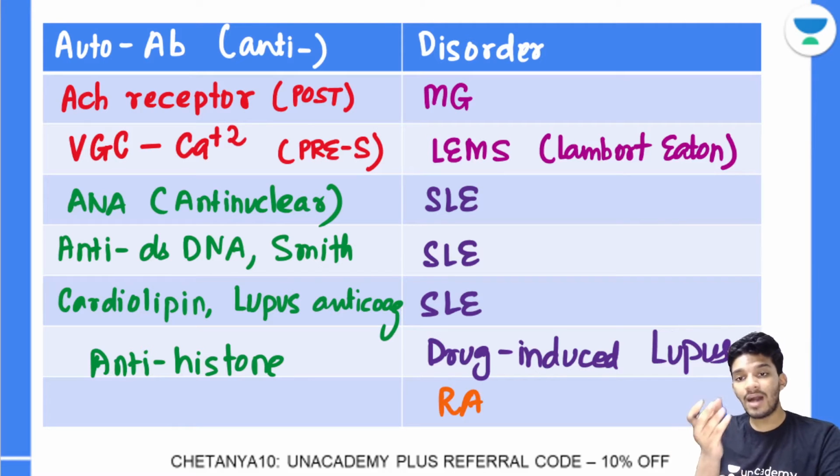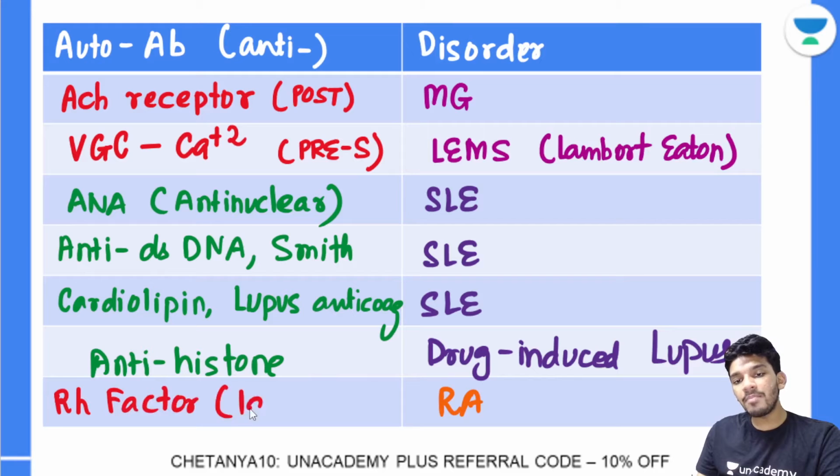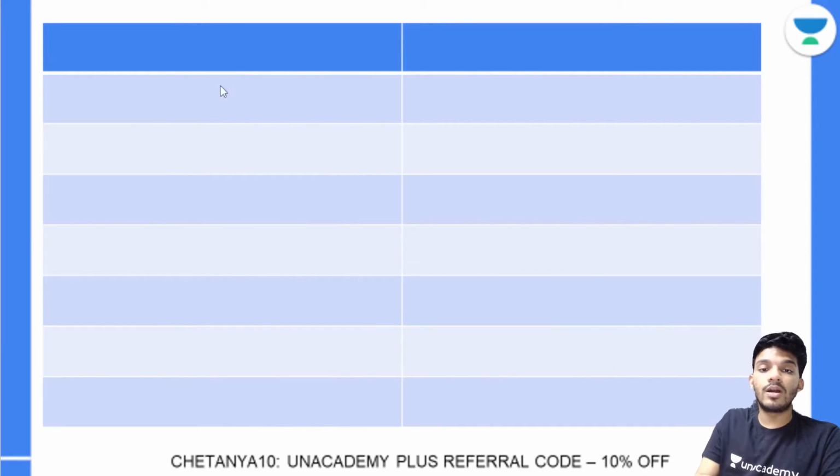So it's the IgM antibody, and it is against the IgG antibody. So it's a very weird antibody. So it's called rheumatoid RH factor, and it is the IgM antibody. There is another antibody related to rheumatoid arthritis. Okay, what I'll do is,